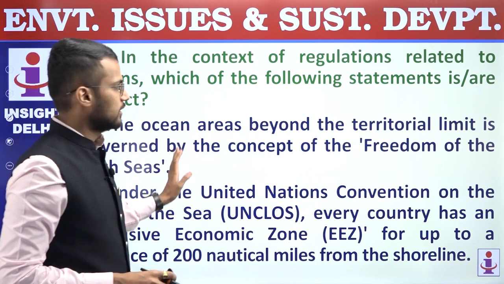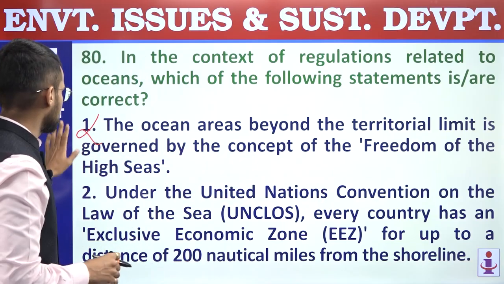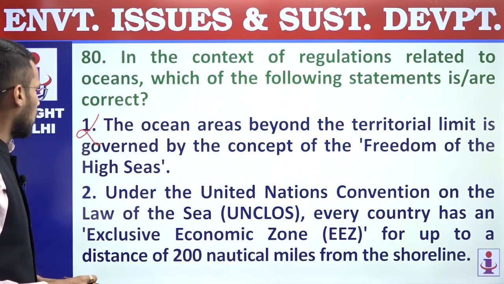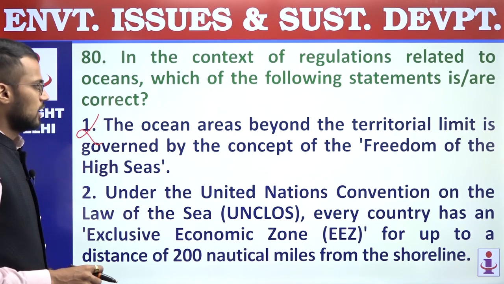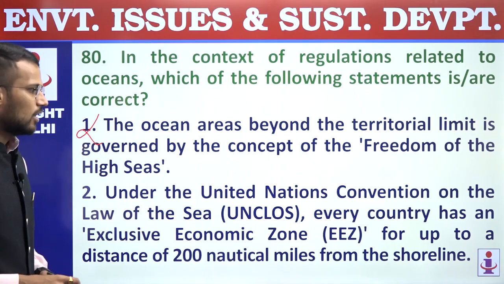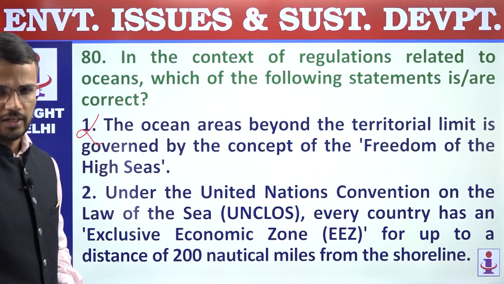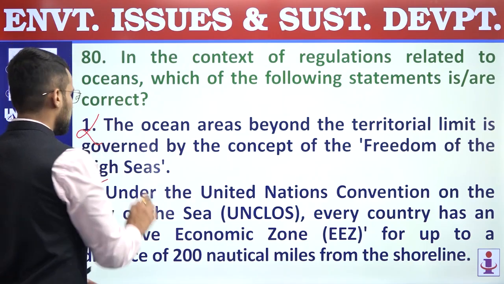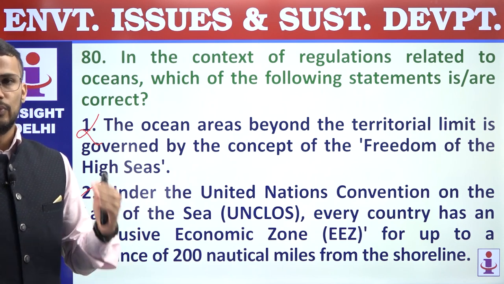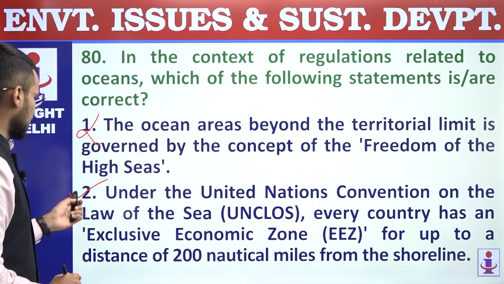Earlier it was governed by the concept of freedom of the high seas, and that's why the first statement is incorrect. Second, under the United Nations Convention on the Law of the Sea, UNCLOS, every country has an exclusive economic zone, EEZ, for up to a distance of 200 nautical miles from the shoreline, right? So this statement is correct. Every country beyond territorial waters has EEZ, which is up to 200 nautical miles. So the second statement is correct.